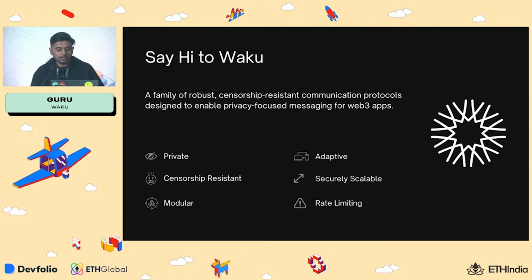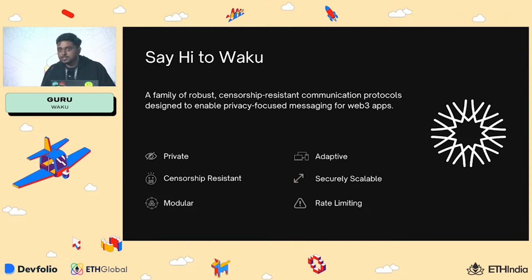communicate with each other. So the six main values of Waku are: it's private, out of the box; it's censorship resistant, meaning that the messages in the network cannot be censored by any centralized stakeholder. It's also modular, meaning that it can run with any blockchain. It's something that complements a blockchain but not a blockchain. It's also adaptive and can run in any device, in your mobile phone or in your browser, even in a DApp node or a big cluster.